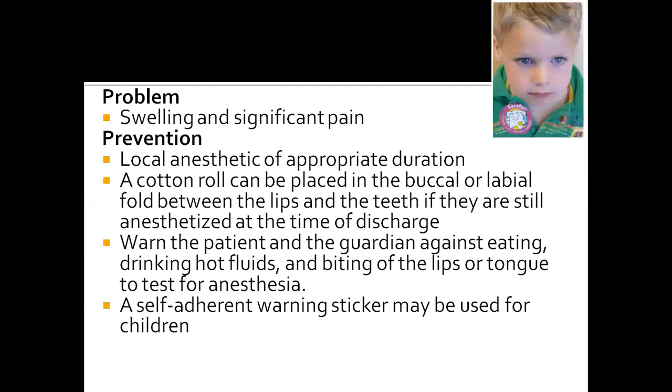And the problem is it can lead to swelling and significant pain. Prevention: local anesthetic of appropriate duration should be used. A cotton roll can be placed for isolation if anesthesia is still present, and a self-adherent warning sticker may be used for children.